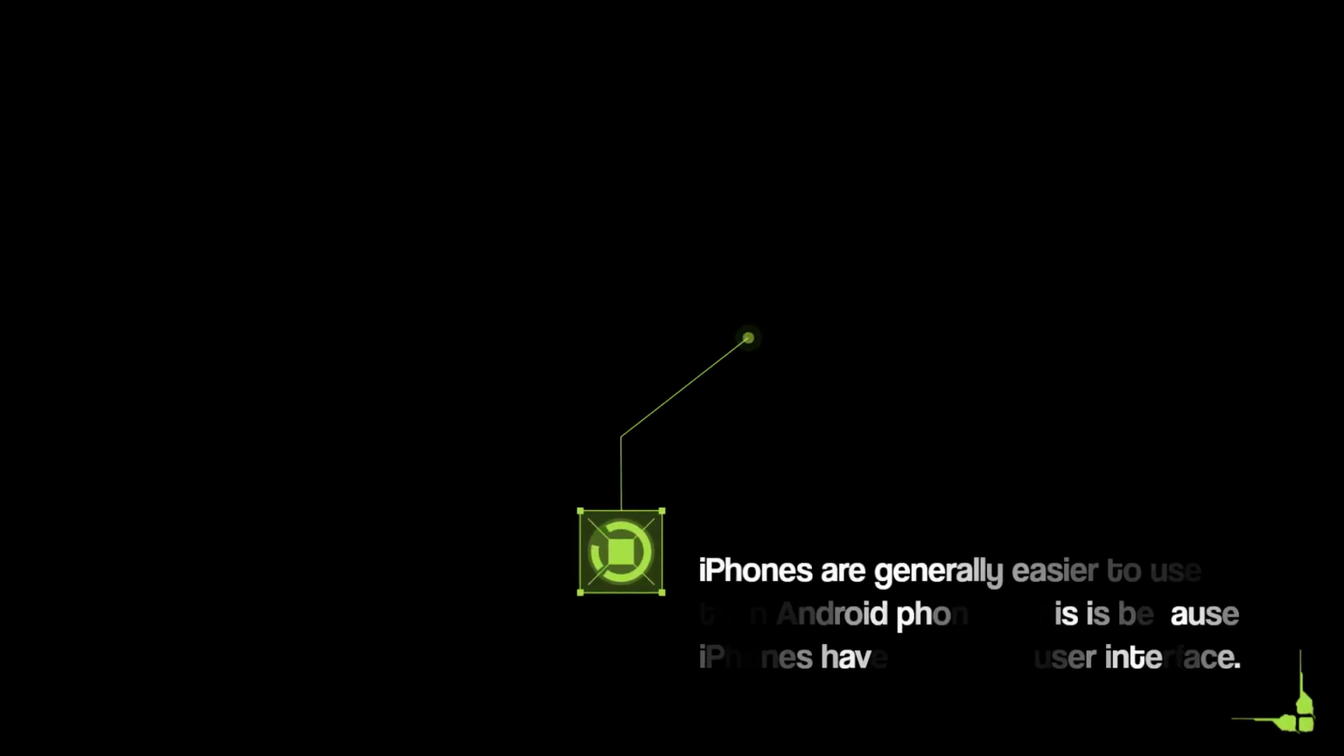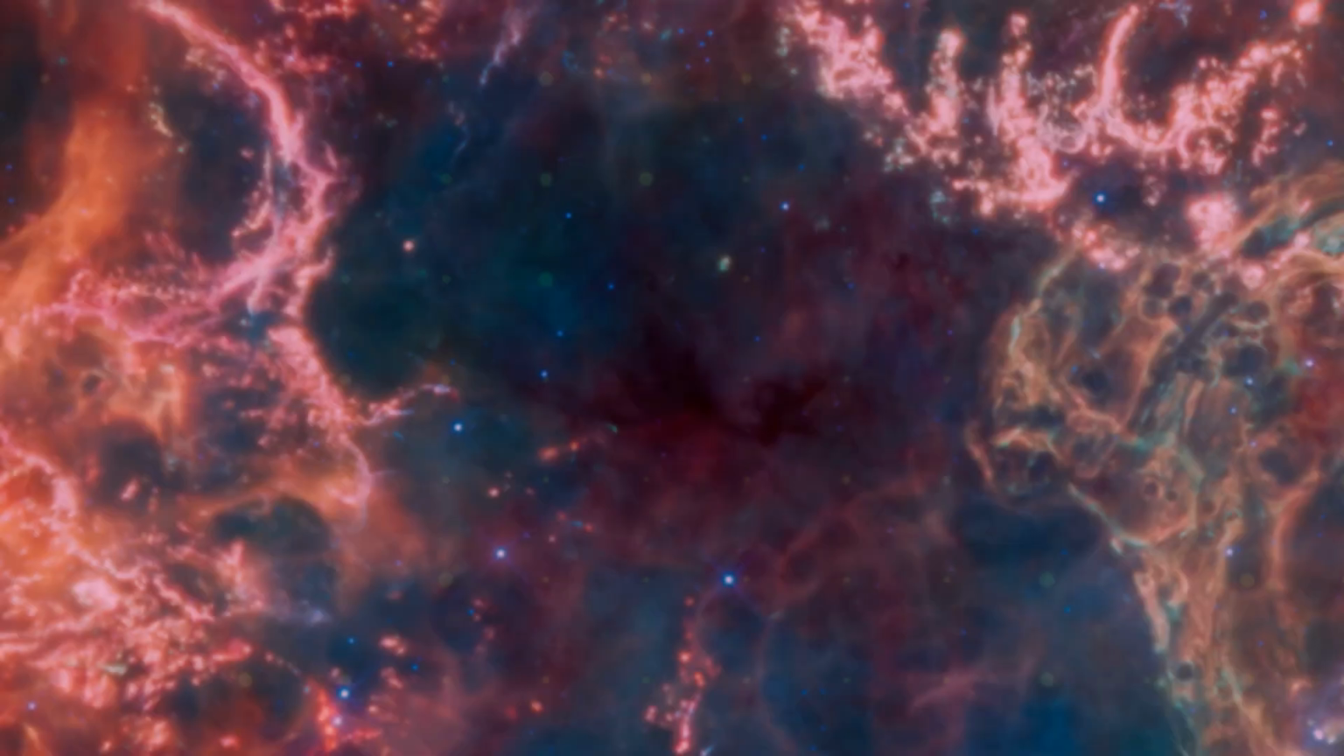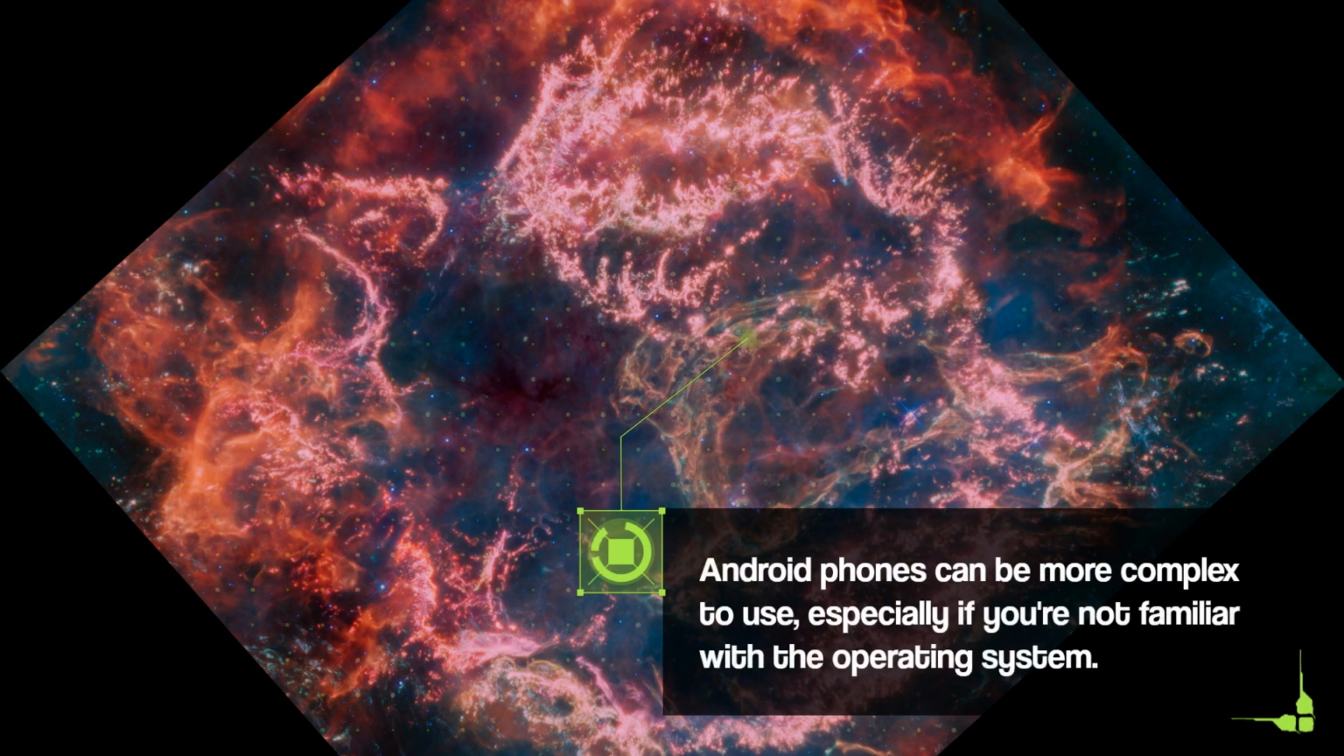iPhones are generally easier to use than Android phones. This is because iPhones have a simpler user interface. Android phones can be more complex to use, especially if you're not familiar with the operating system.